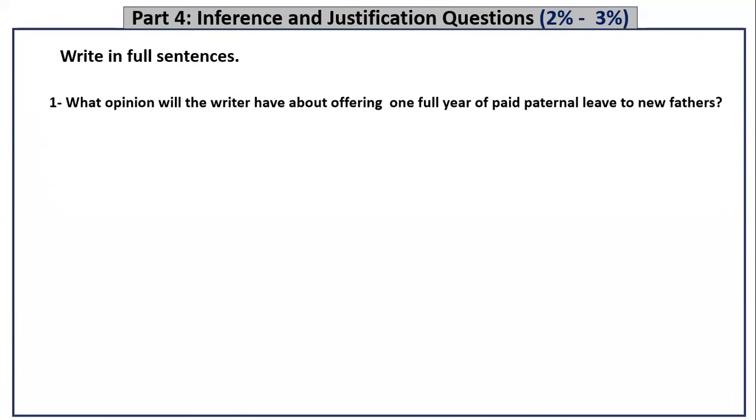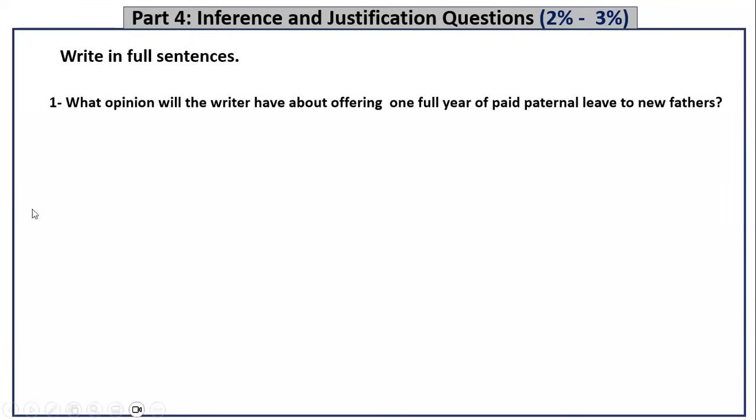Of course, people who read the text will say, Miss, there is nothing at all mentioned about this. Nobody mentioned anything about any paternal leave. Paternal leave means that when a husband's wife gives birth to a new child, the father should take 1 year off. Okay. Right.